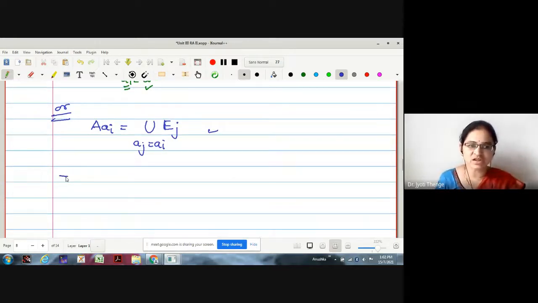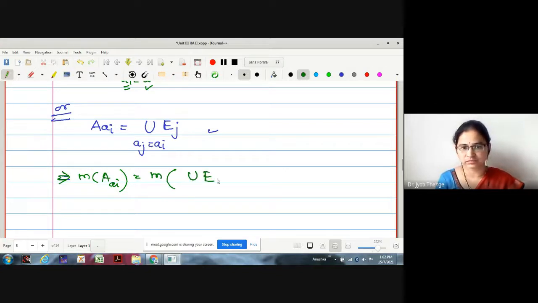Then what is the measure of A_{a_i}? Measure of A_{a_i} is the measure of the union. This is a summation, no? Why is it countably additive? Because the E_j's are given to be pairwise disjoint. Right?